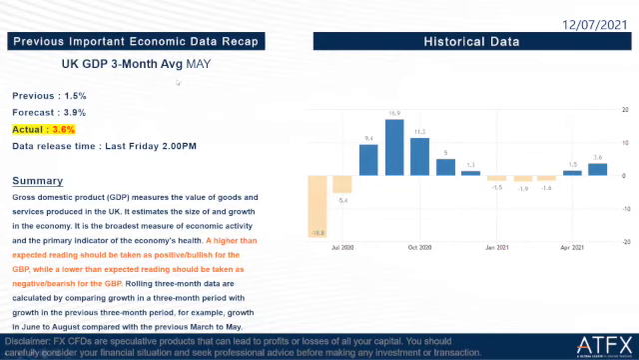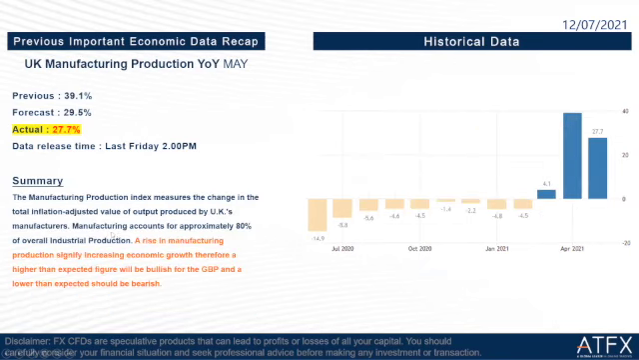Okay, so the first one is UK GDP 3-month average May. The previous is 1.5%. The forecast is 3.9% and the actual is 3.6%, which is lower than the forecast. So the GDP should be taken as negative or bearish.